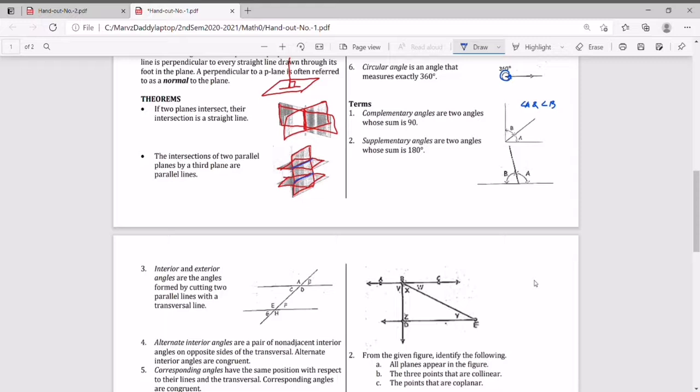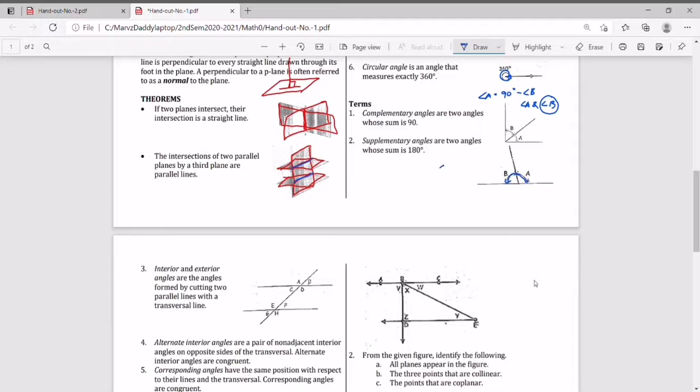So if angle B is unknown and we have to find angle A, simply, angle A is 90 degrees minus angle B. So this is how you get it. Supplementary angles are two angles whose sum is 180 degrees. If we have a straight line, that is 180 degrees, right?